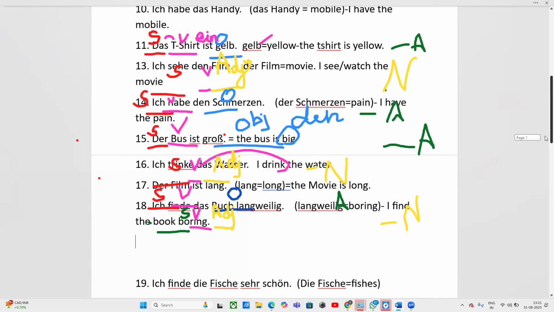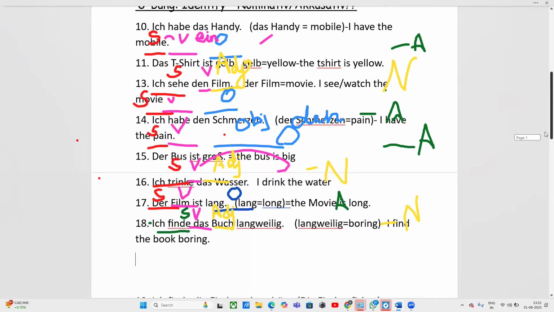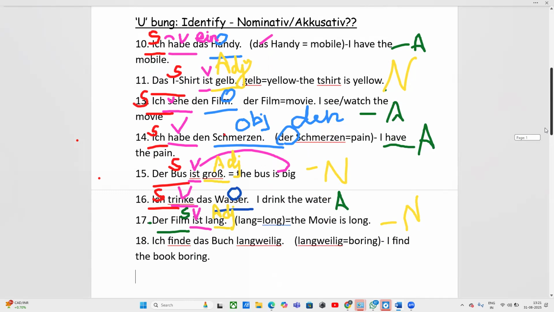Interesting. So the opposite of boring is interessant. All adjectives will start with a small letter.